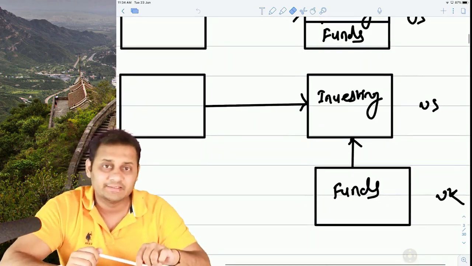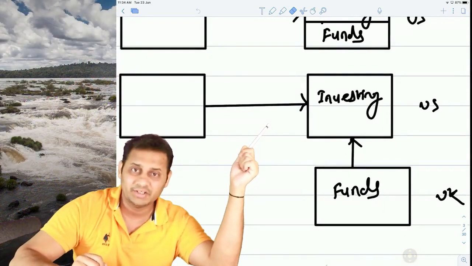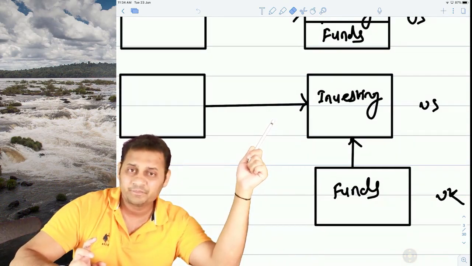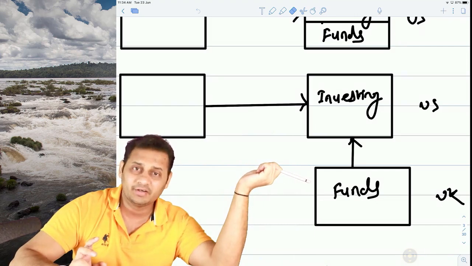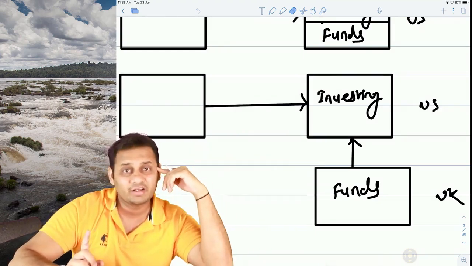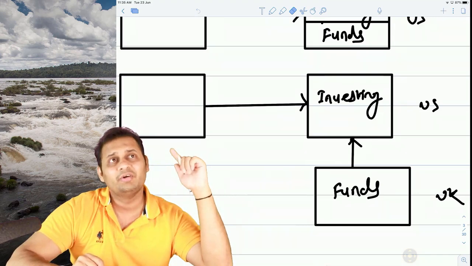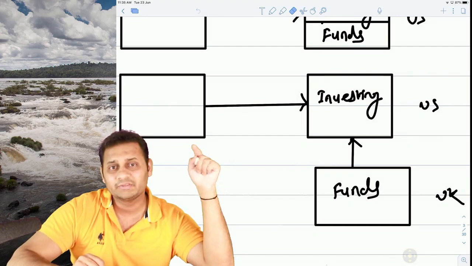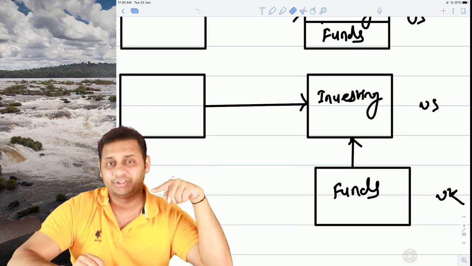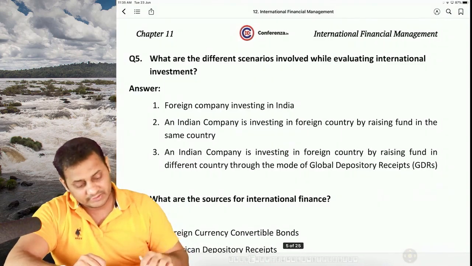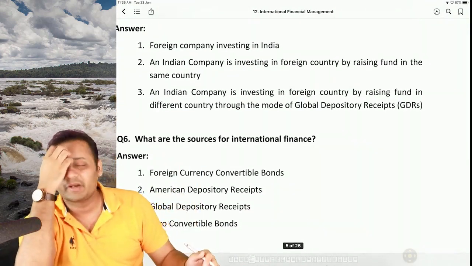Another thing that can happen is Indian companies going to some foreign country, let's say US, and for the purpose of starting a project, that is investment. But the funds are raised through a different country, let's say UK. So this can be another situation. And we have seen such type of questions when we discussed about GDR. You remember? We wanted to invest, I think, in China, and for that purpose we were raising the funds from Mauritius through GDR. So that can also happen. So I will refer this question at the time of practical part.